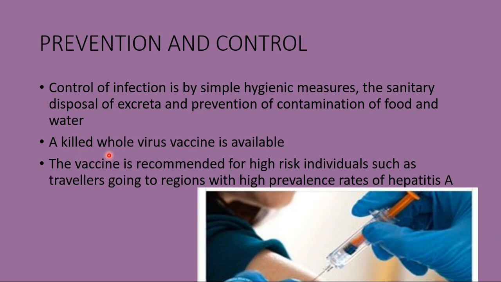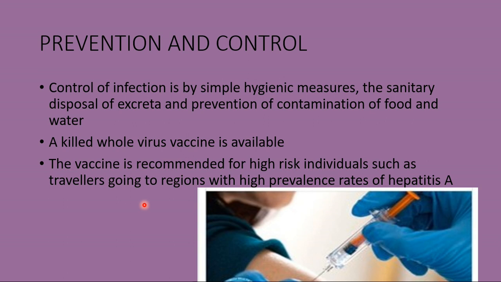A formalin inactivated or killed whole virus vaccine is now available as a preventive measure. And that vaccine is recommended mainly for high risk individuals such as travelers going to regions with high prevalence rates of hepatitis A. So this is all about the prevention and control.